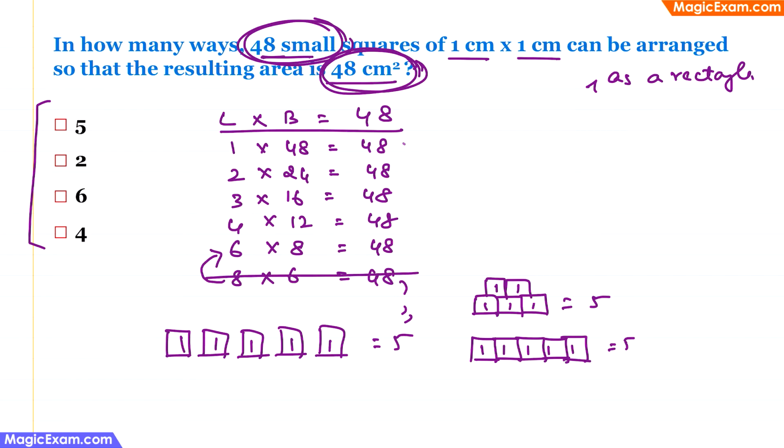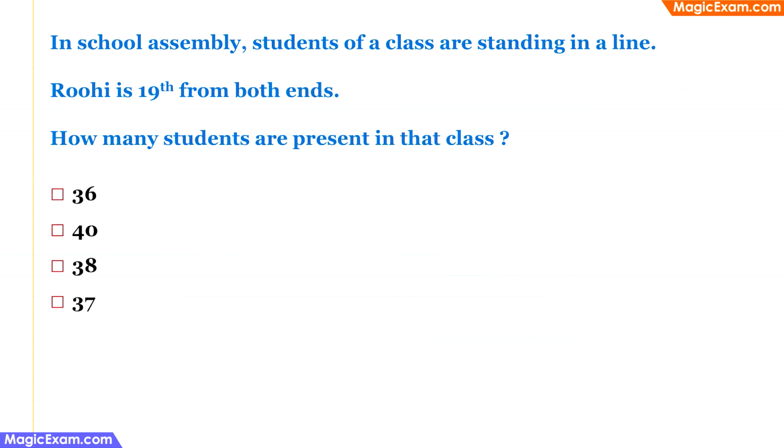Therefore, we'll stop here and we will remove this. So how many combinations are we left with? 1, 2, 3, 4 and 5. So there are 5 different ways of arranging these 48 small squares so that the resulting area is 48 square centimeters, and 5 is the correct answer here.